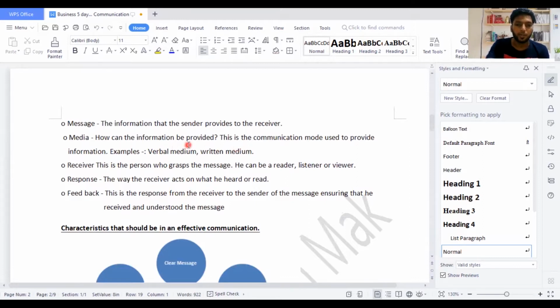How can information be provided? This is the communication mode used to provide information. Examples: verbal medium and written medium. So you might see in media, there are a few more things which you need to consider. It is the way which is used to send the message.